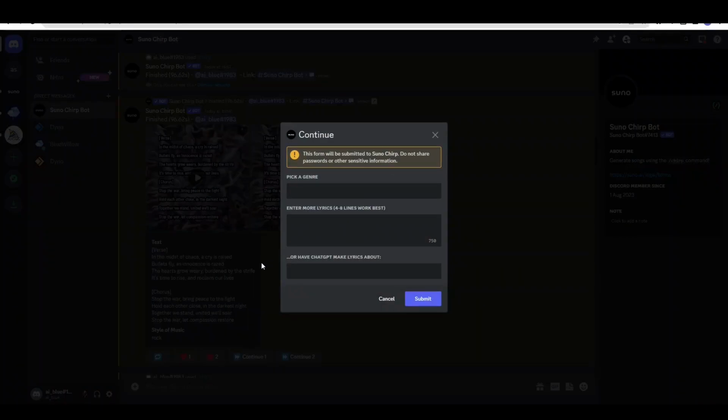So if I like that first part, I can then write more lyrics in the same style to continue. And what you could do is generate these multiple 30-second clips, and then you can just join them together, and you can have an entire song that is done just using this. So it's very, very powerful.